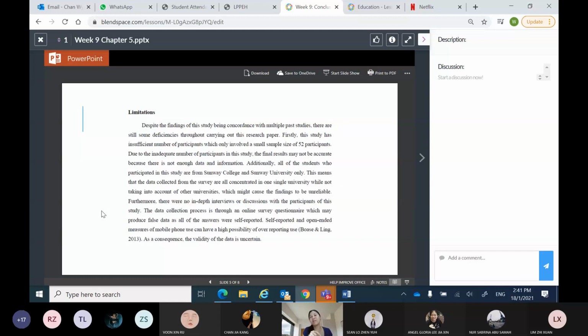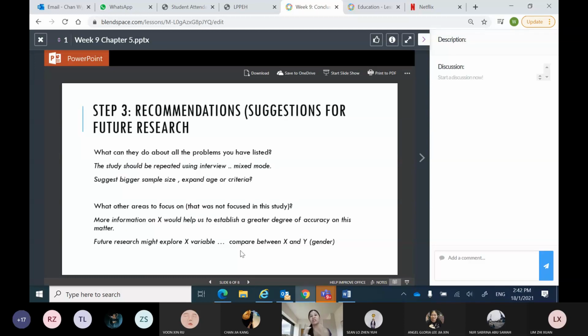Okay, so first one is summary, answering the research questions. The second one is limitations, some of the drawbacks of your research paper. And finally, the third section is recommendations. What do you recommend future researchers to do? Suggestions for future research. So what can they do about the problems that you have listed earlier on?